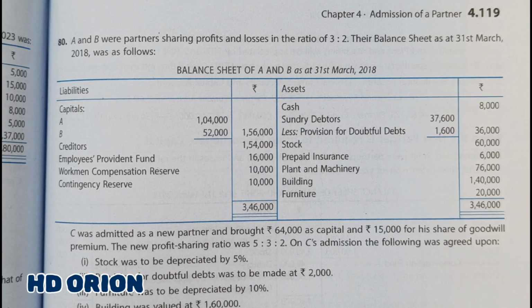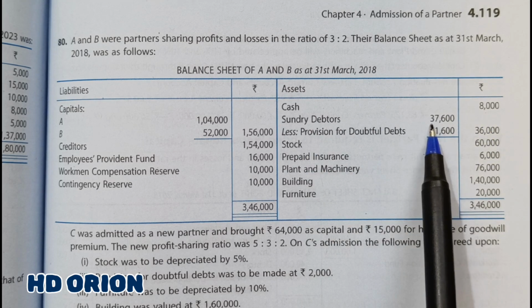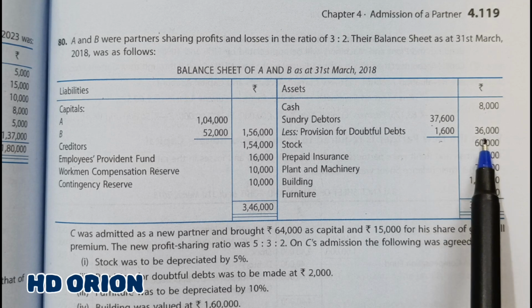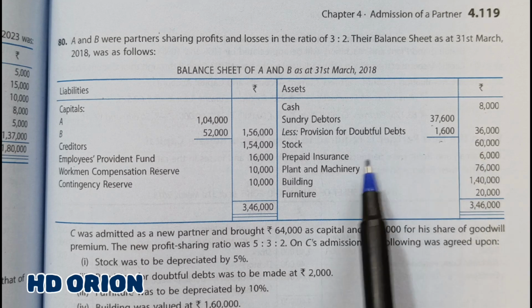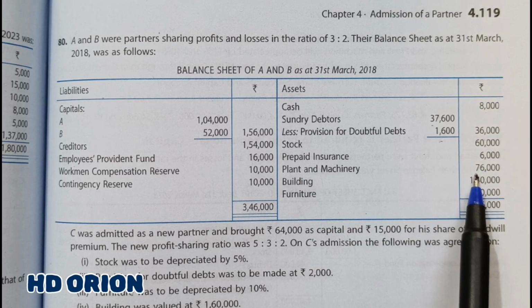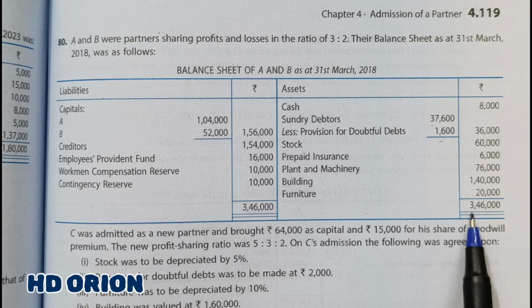10,000. To the asset side, we have got cash of rupees 8,000, sundry debtors rupees 37,600 minus 1,600 provision for doubtful debts in the outer column, 36,000. Stock rupees 60,000, prepaid insurance rupees 6,000, plant and machinery rupees 76,000, building is of rupees 1,40,000, and furniture is of rupees 20,000. Grand total is rupees 3,46,000.